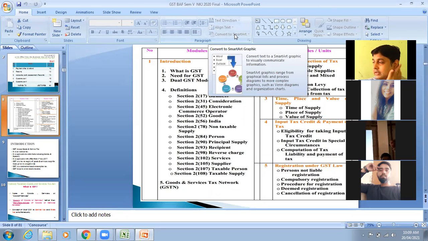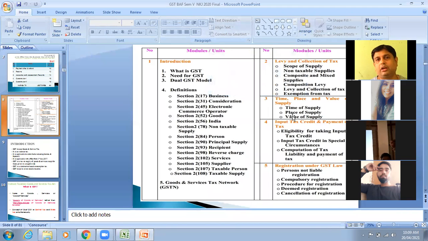And then section 14 of CGST Act was talking about change of rate, whether the old rate or the new rate will be applicable when there is a GST applicability. And then further we have seen section 15, which was talking about value of supply.